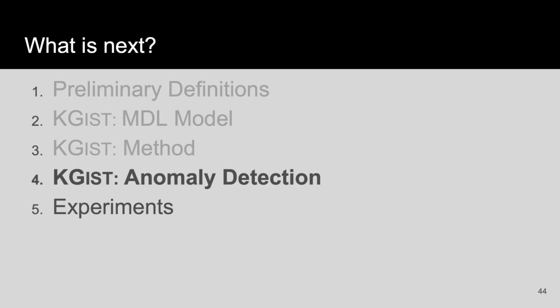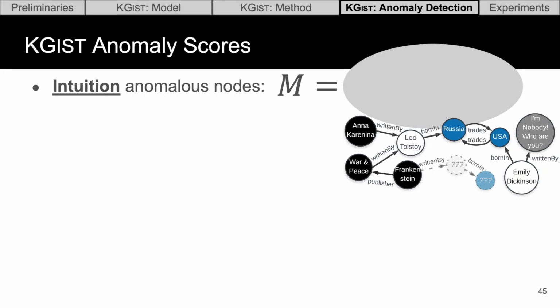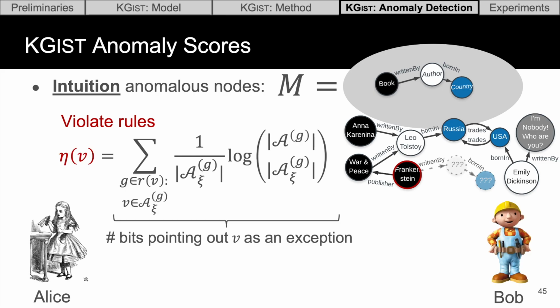The next step, then, is to use this summary or description of what is normal in the graph to identify anomalies in an information theoretic way. We'll first derive an anomaly score for nodes. The intuition is that nodes that violate a lot of rules are likely to be anomalous. We can capture this in information theoretic terms by adding up the number of bits that Alice spent pointing out that node as an exception to rules when describing the graph to Bob.